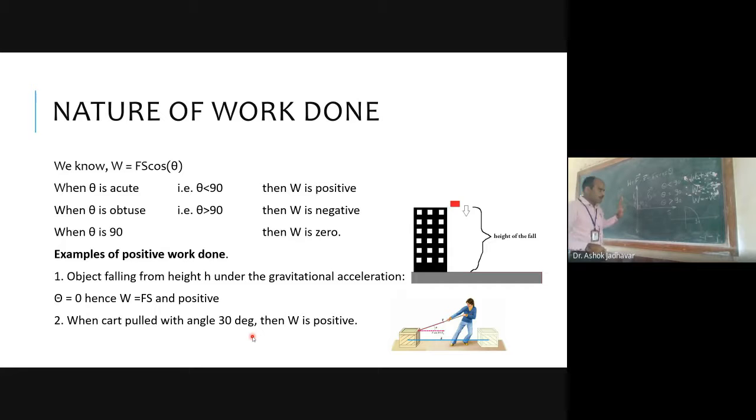What we have seen, our displacement is in this direction and force applied is in this direction. So when work done is negative, at that time your theta should be greater than 90. If theta is less than 90, then your work done will be positive. And when theta is equal to 90, then your work done will be 0.